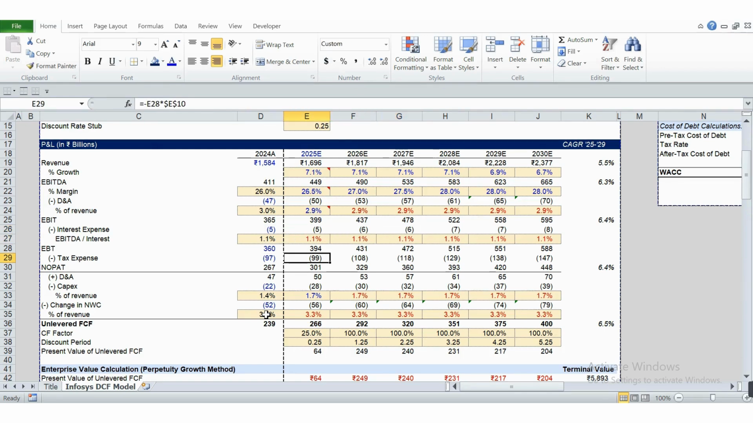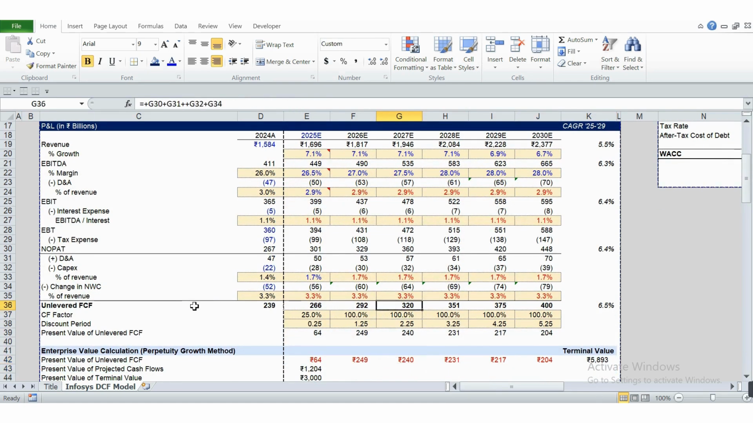Tax expenses I have taken from the tax rate which we have in the assumption sheet, and from these simple calculations I come up to the NOPAT, which is my EBIT minus taxes. Then I calculate the unlevered FCF, which is the addition of my NOPAT and D&A, less capex and less change in working capital. This gives me the complete unlevered free cash flows for the firm.